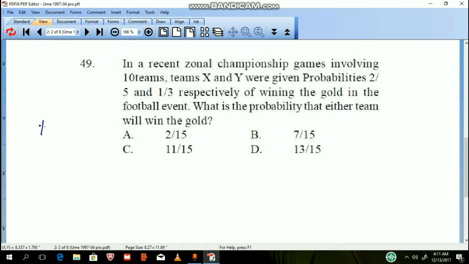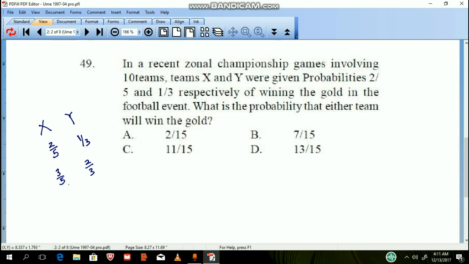First thing first, Team X is 2 over 5. Now Team Y, the probability of Team Y winning is 1/3. Now the probability of X not winning will be 3 over 5. That will be 1 minus the probability of this, and the probability of Y not winning will be 1 minus the probability of this, which will be 2 over 3. So this one is the probability of not winning, this one is the probability of winning. And also, what's the probability that either team will win the gold?